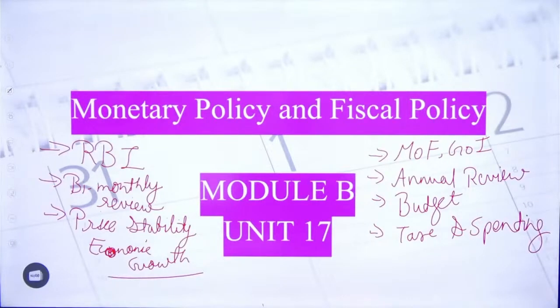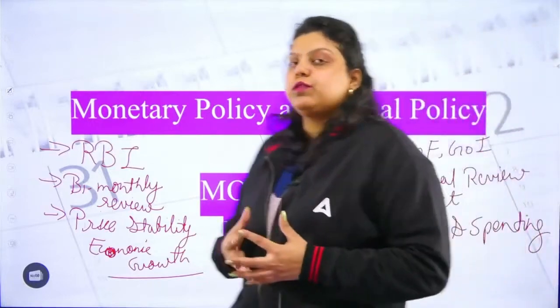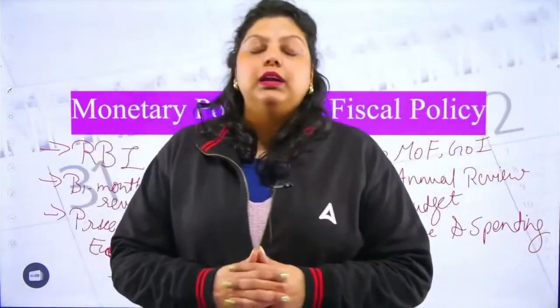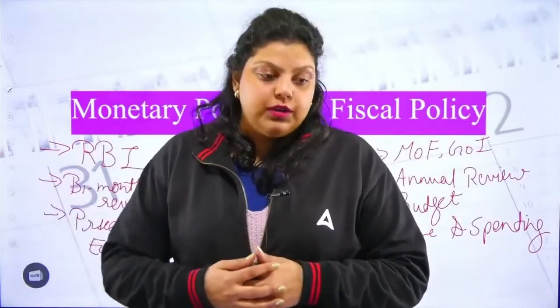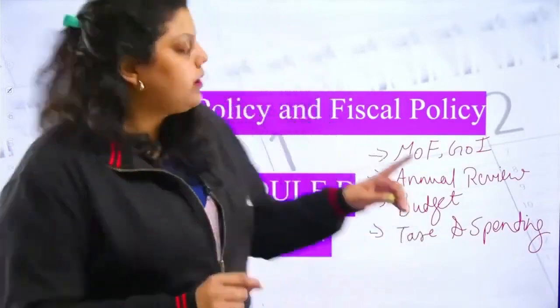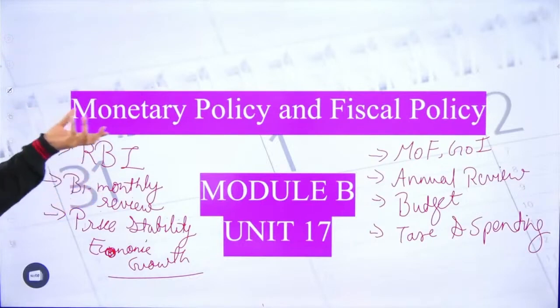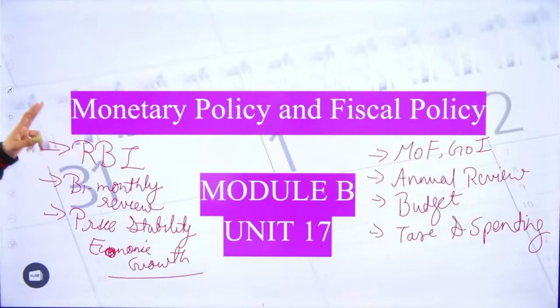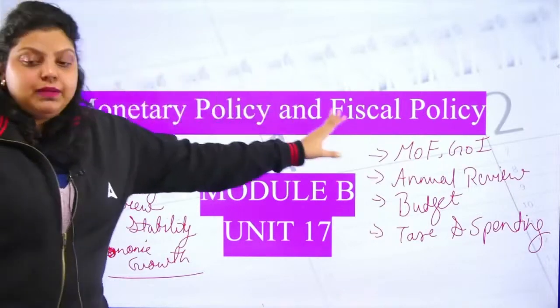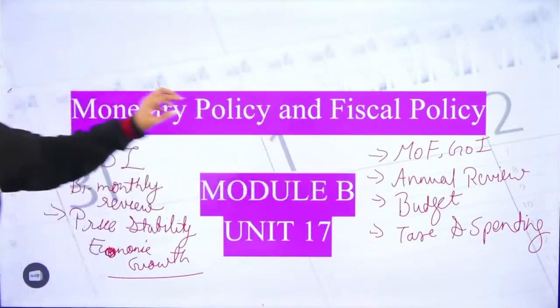So whenever government formulates fiscal policy, that has to be done every year, because every year the budget has to be introduced. Fiscal policy is simply a policy formulated by the Ministry of Finance under the Government of India. Annual review means the budget will come once a year and will be presented on 1st of February. This is the monetary policy prepared by RBI, and this is the fiscal policy prepared by Government of India.